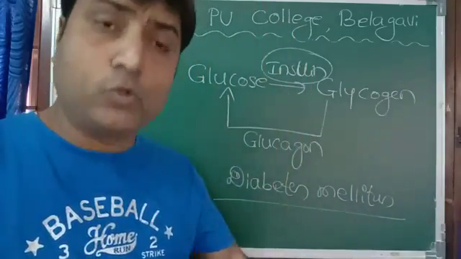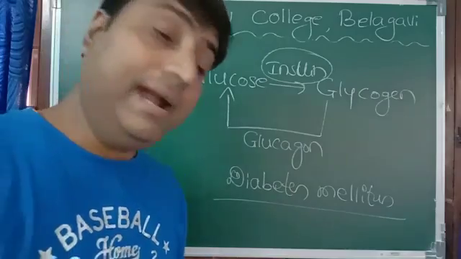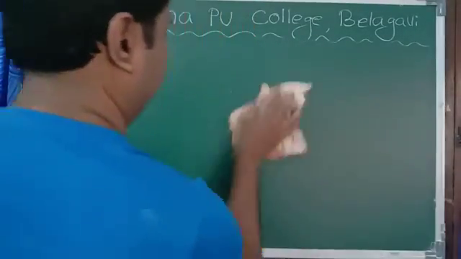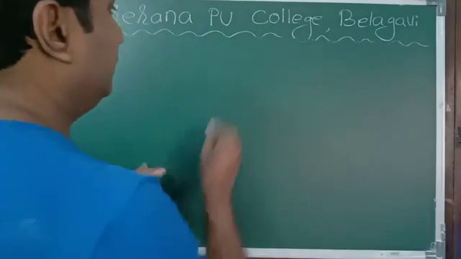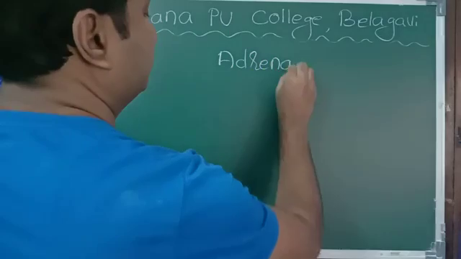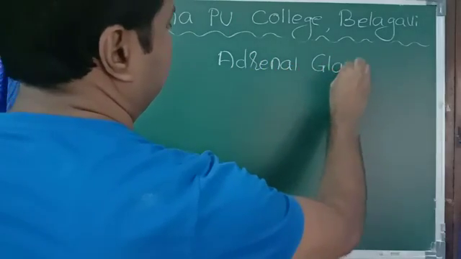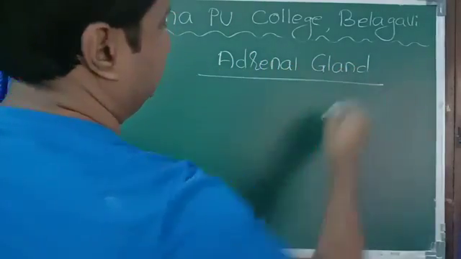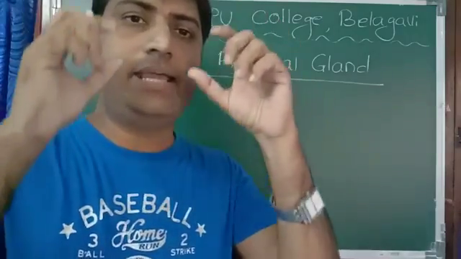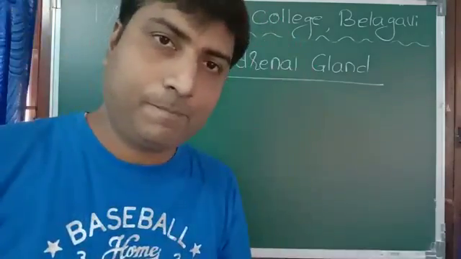Now we will move on to another gland called the adrenal gland. Adrenal is present on the kidney, just like a cap-like structure on the kidney.